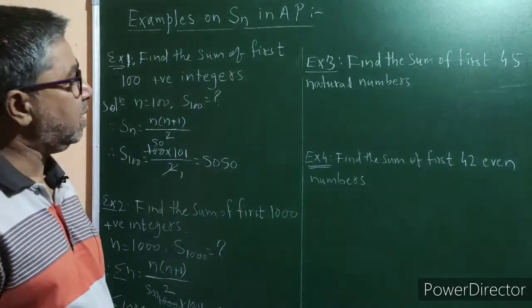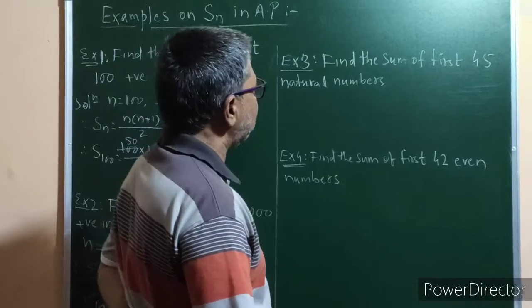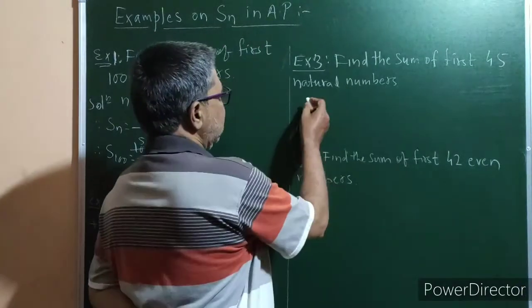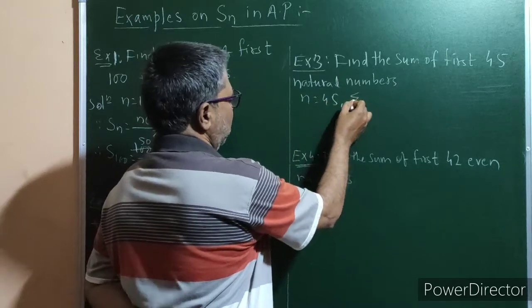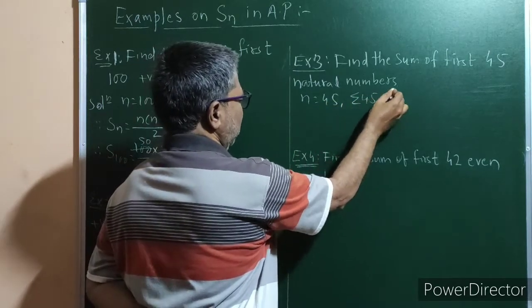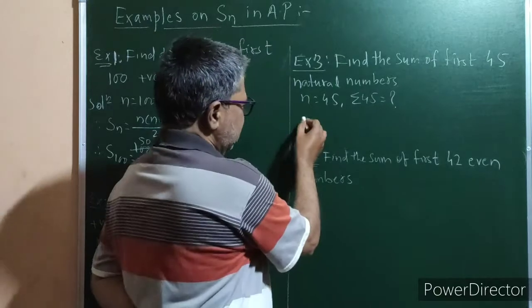Now the third example is: find the sum of first 45 natural numbers. Now n is equal to 45, sigma 45 is equal to question mark.